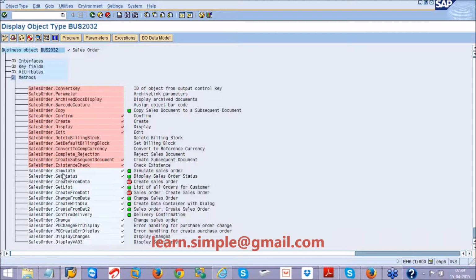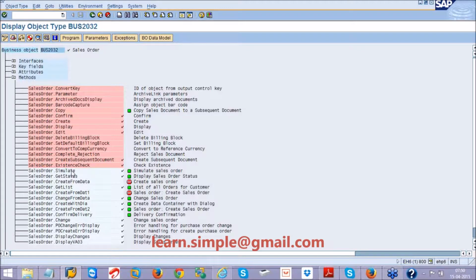So from a .NET application, if you want to simulate a sales order, you will call this particular method, sales order simulate. For the outside world, it looks like a method. But for us, that means for SAP, when you are inside SAP and looking, it is nothing but an RFC function module.